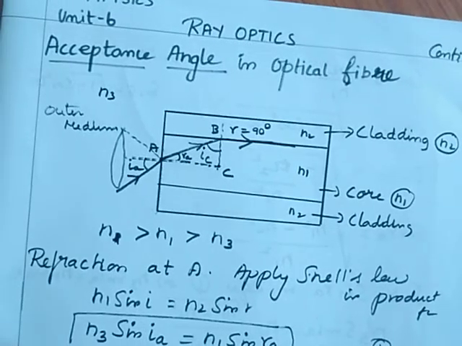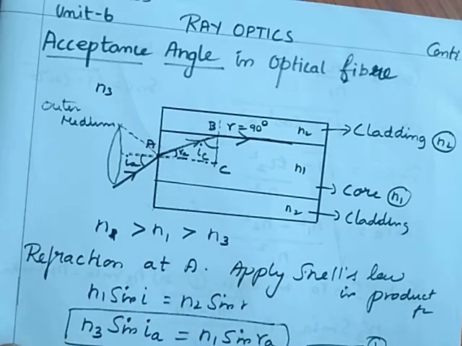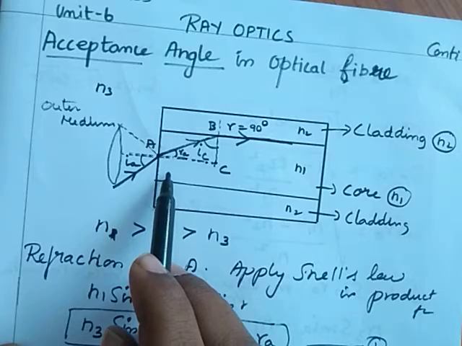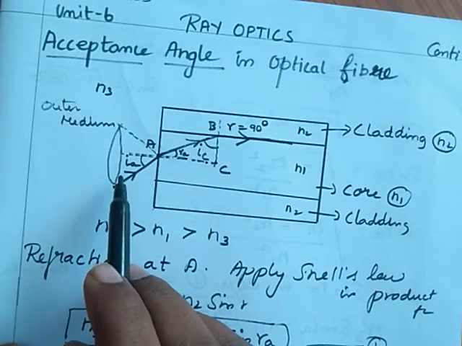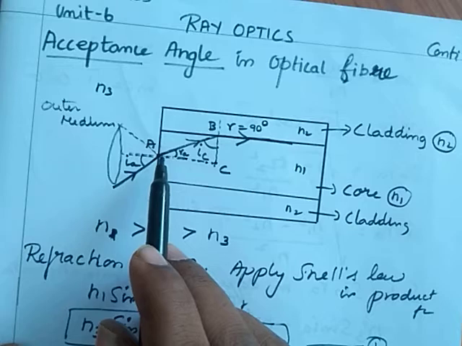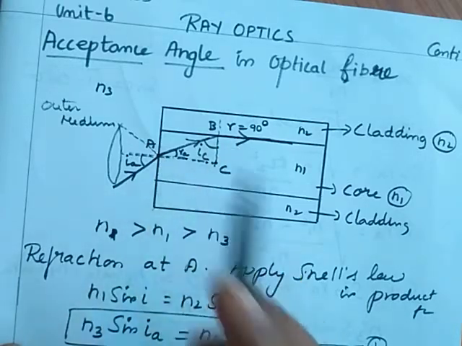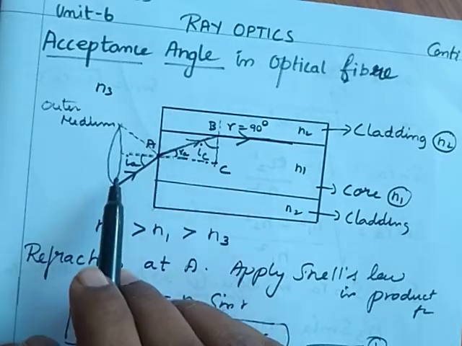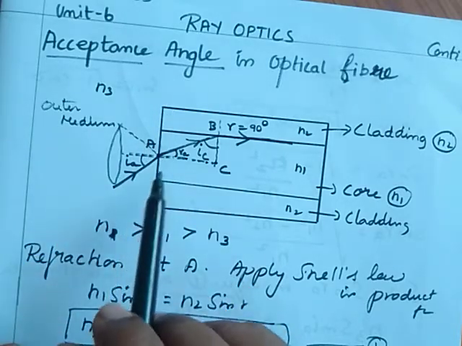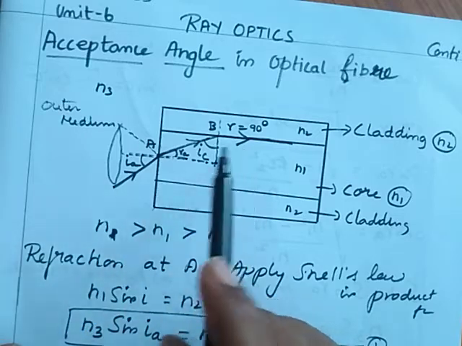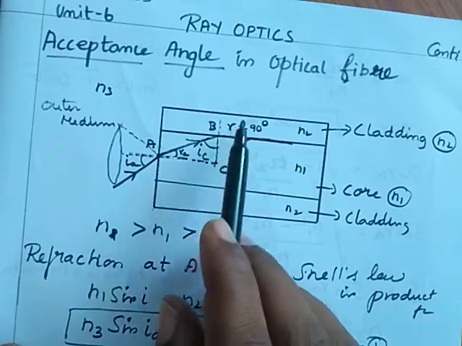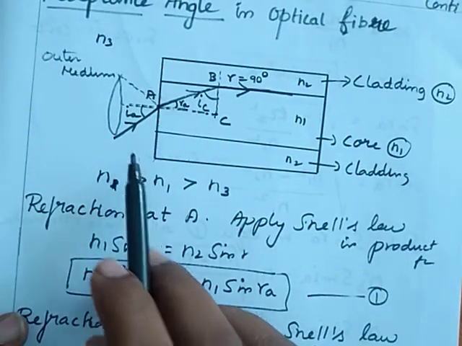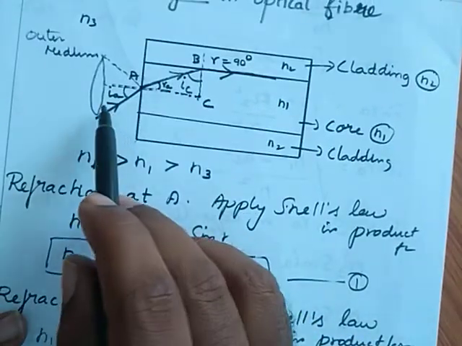Let me see a short recap of this topic. Acceptance angle is the angle of incidence in the outer medium, at the end of the optical fiber, to ensure the critical angle at the core-cladding interface inside the optical fiber. Here we need to find Ia. Here Ia is the acceptance angle.